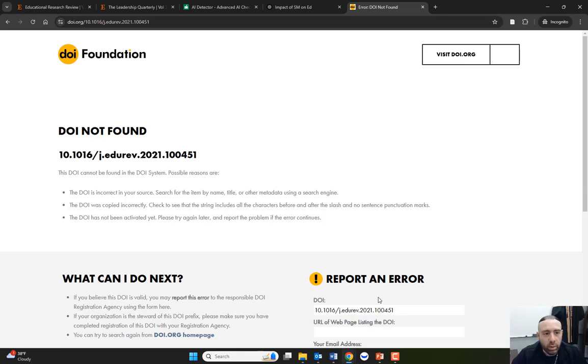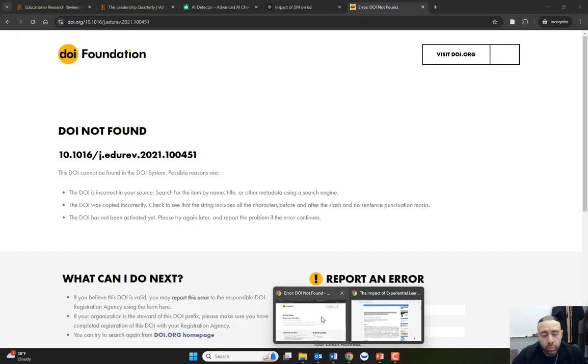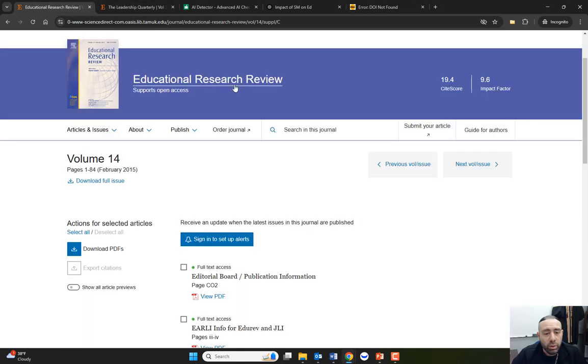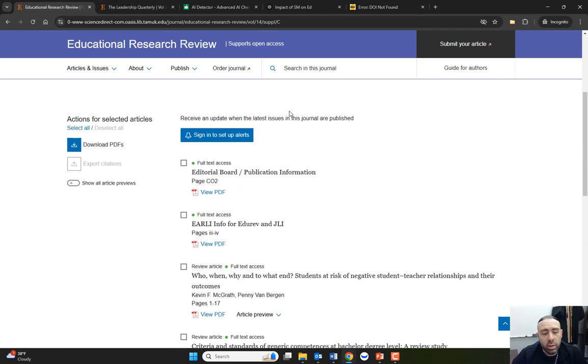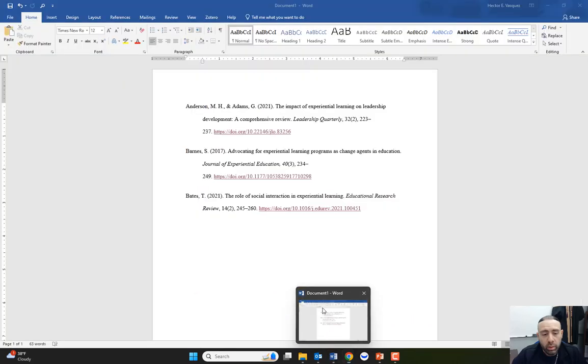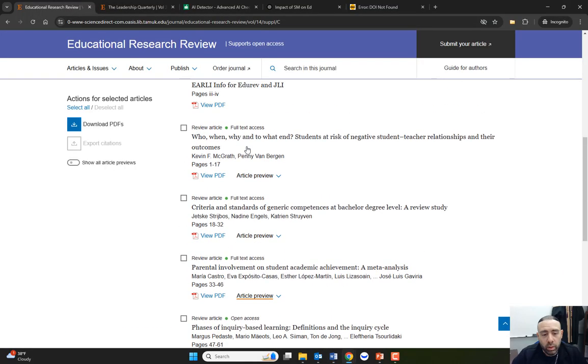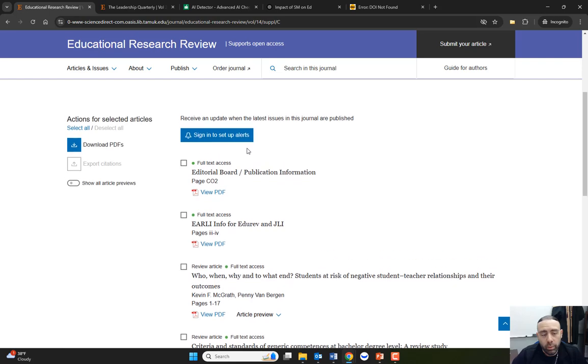So let's take the long route by looking up the exact journal it came from. It came from the Educational Research Review, volume 14, issue 2. We have Educational Research Review, volume 14. This is issue 2. And as you can see, the title of the article, The Role of Social Interaction, and there is no article in here within this volume or issue number. So therefore, again, this is another incorrect source.